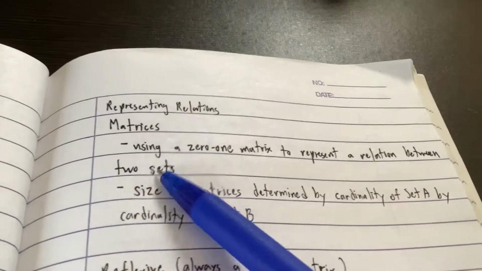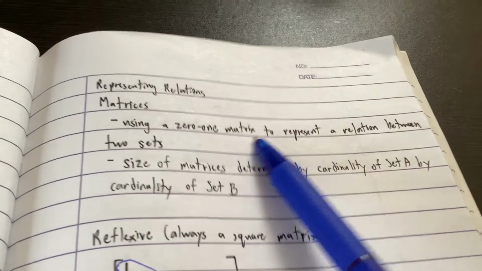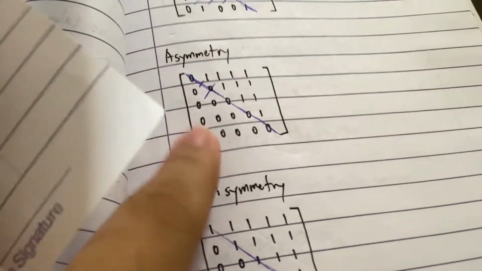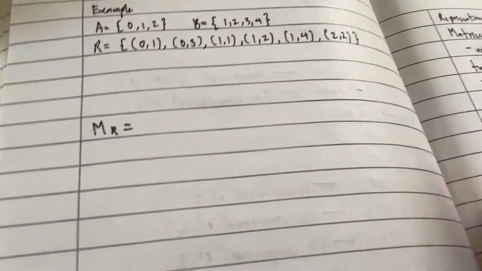So we have matrices, which is a way of representing a relation using a 0, 1 matrix, right? So how does that look? It looks something like this. This is a matrix. So to start off, we have to draw a matrix.